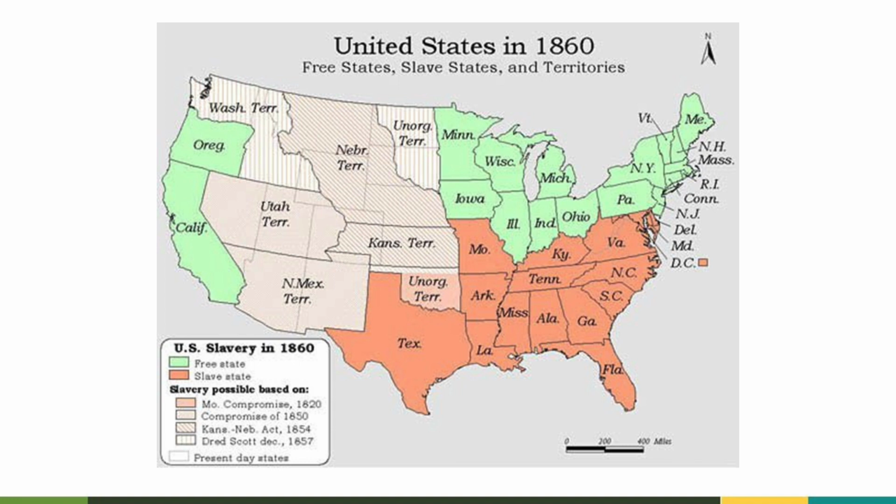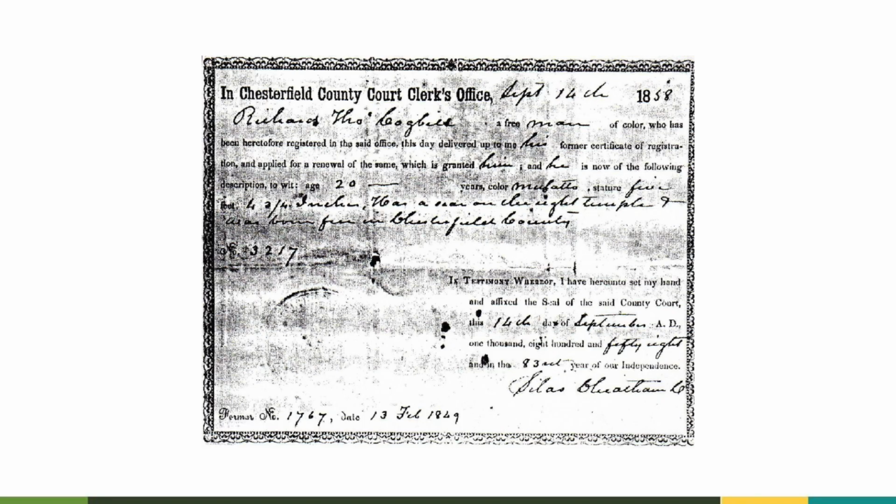Ohio during this time had black laws as early as 1803, which required free black people to carry a certificate such as this. This one is not from Ohio, but is from Virginia, but it is very similar to the one that would have been carried here in Ohio. In Ohio, a person had to be registered with the county clerk for a cost of 12.5 cents per certificate.